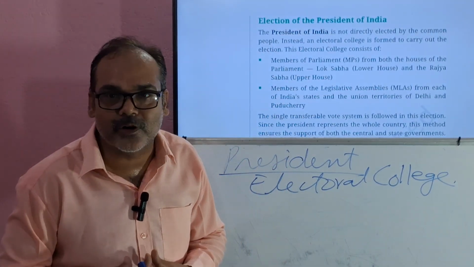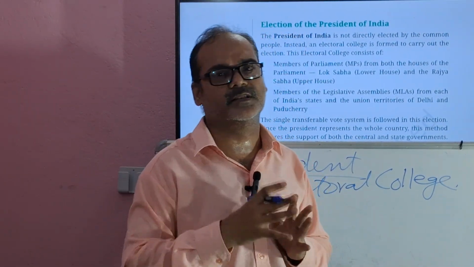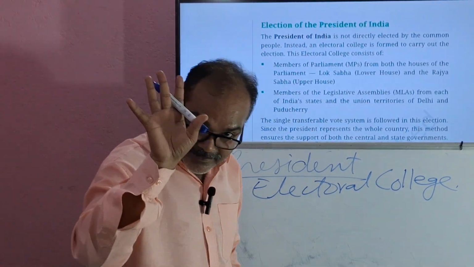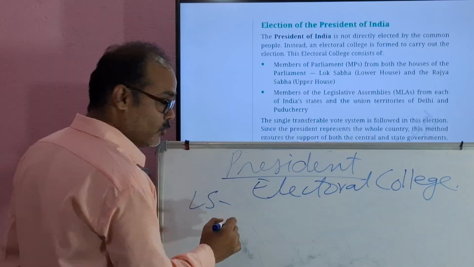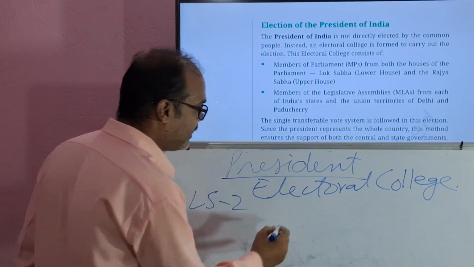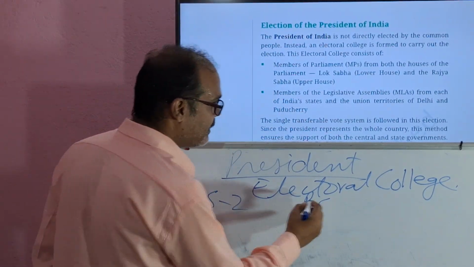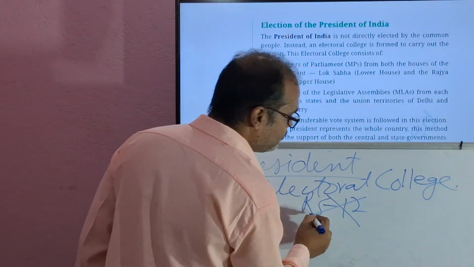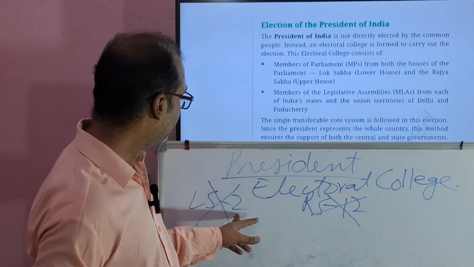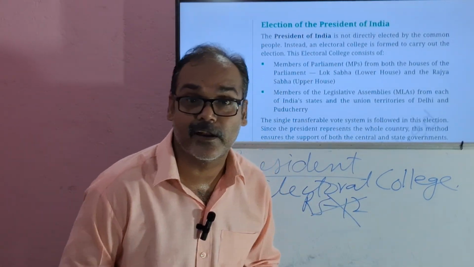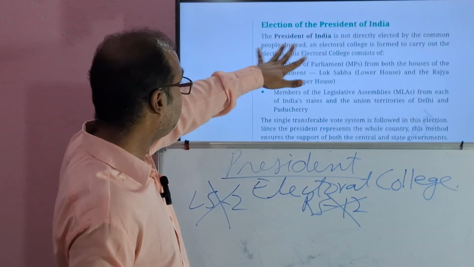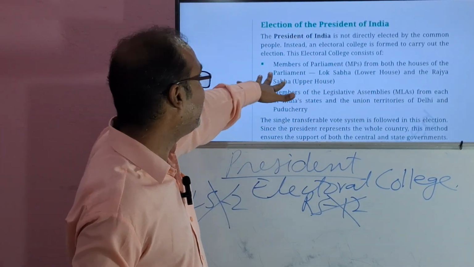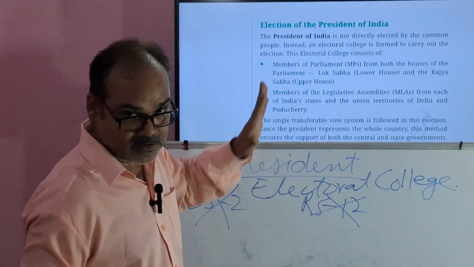When we talk about the electoral college, all the members of Lok Sabha and Rajya Sabha, excluding the persons who are nominated by the president. So, from Lok Sabha, those two people who are nominated by the President of India, and in Rajya Sabha, those 12 people who are nominated by the President of India. These people cannot participate. Rest all the people from Lok Sabha and Rajya Sabha, it means all the MPs, will participate from both the houses. Is that clear?